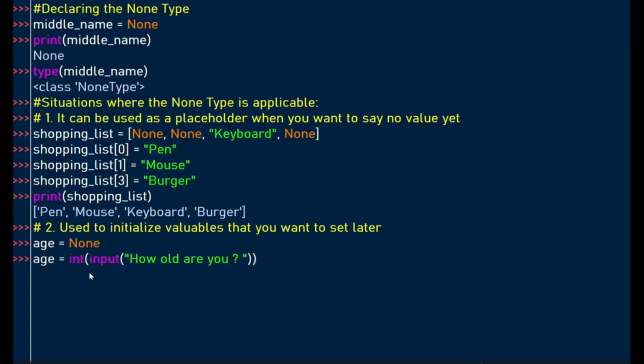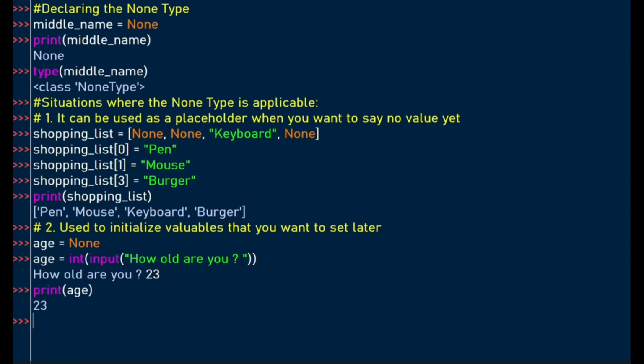Remember, the input function always returns a string, so if you want to get a number, you always use the int function. So ask how old are you. So this is now when you want to capture the value. When you ask how old the person is, and the person enters the age, here you enter 23. Let's just enter the age and print it to the screen.